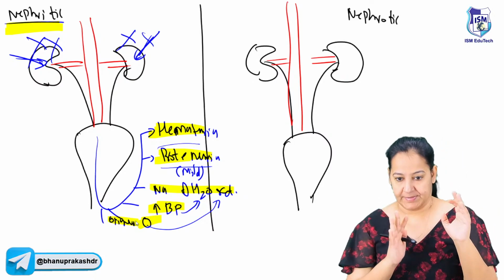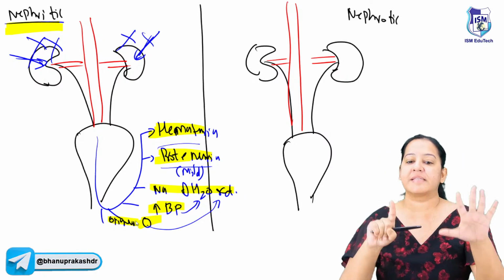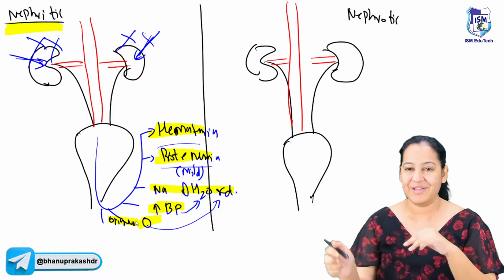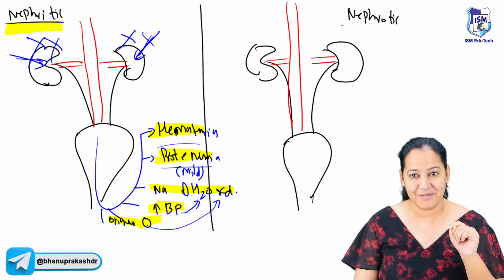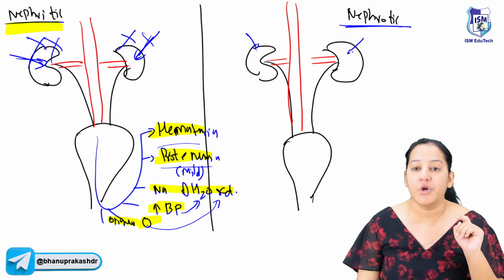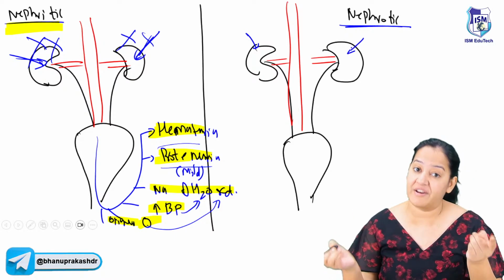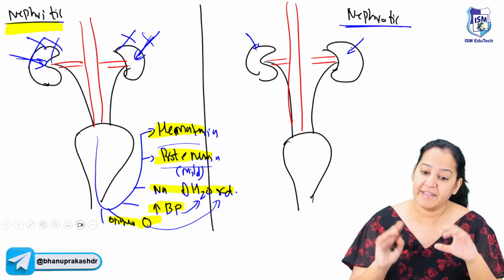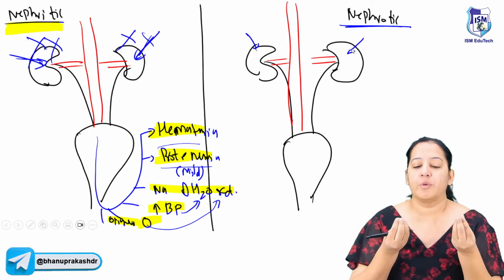So this is the basic. Nephritic: learn the 6 features of nephritic syndrome. Can I come on to nephrotic syndrome? What is happening in nephrotic? Here also the kidneys are injured. Here also inside each kidney, the nephrons, the filtration barrier in the glomerulus is injured. Here also the pores are enlarged.